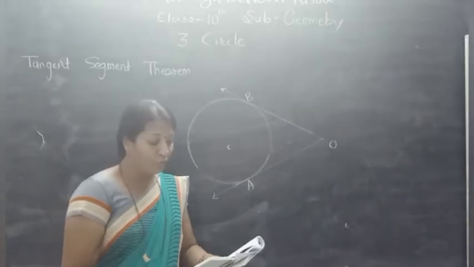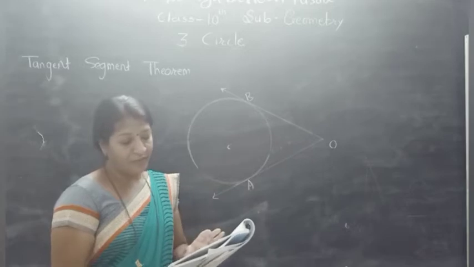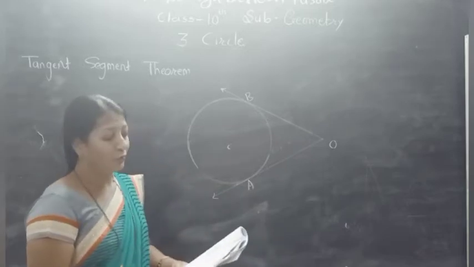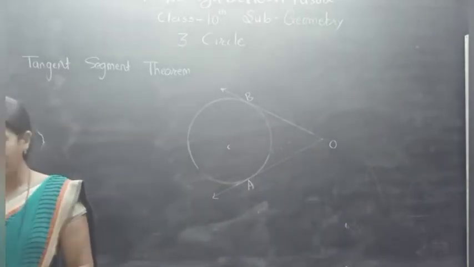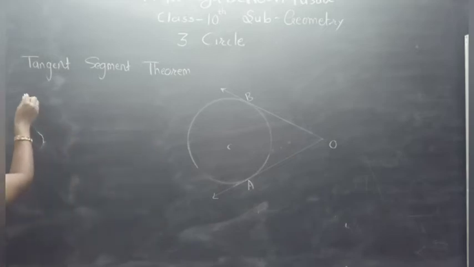Now to prove this, first of all, see the statement from the textbook. We have to write given, to prove, and after that, proof. In your textbook the activity-based theorem is given. So first of all, what is given?